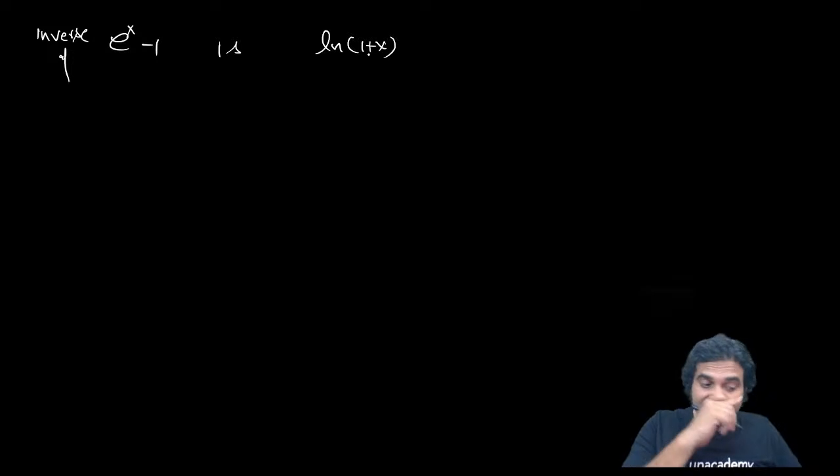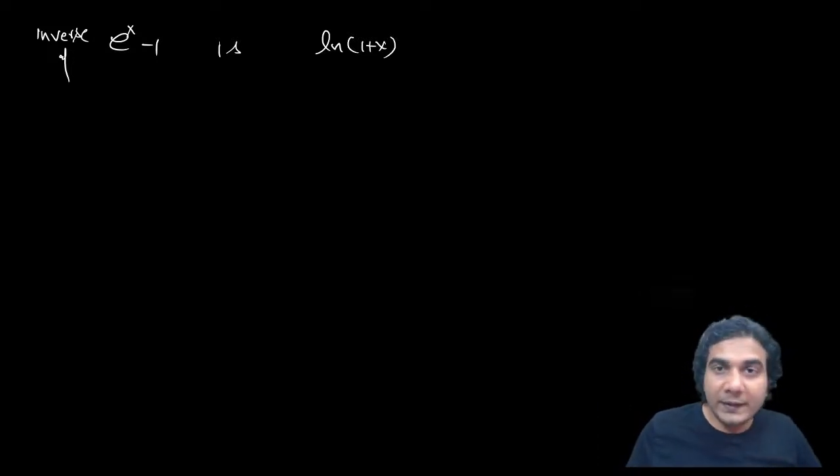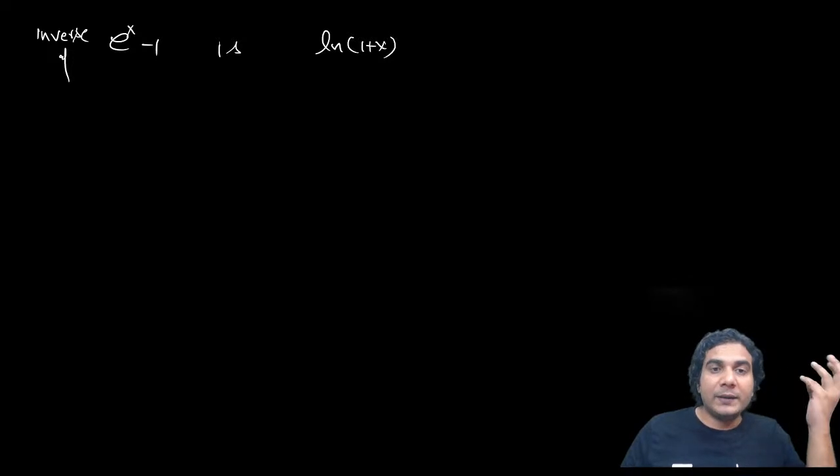All right. Let's do the next form. What is the inverse function of this? Inverse of e raised to x minus 1 is ln of 1 plus x. Why am I telling you this? Because as we did sine x, sine inverse, tan x, tan inverse, similarly e raised to x minus 1 upon x and the inverse of it.